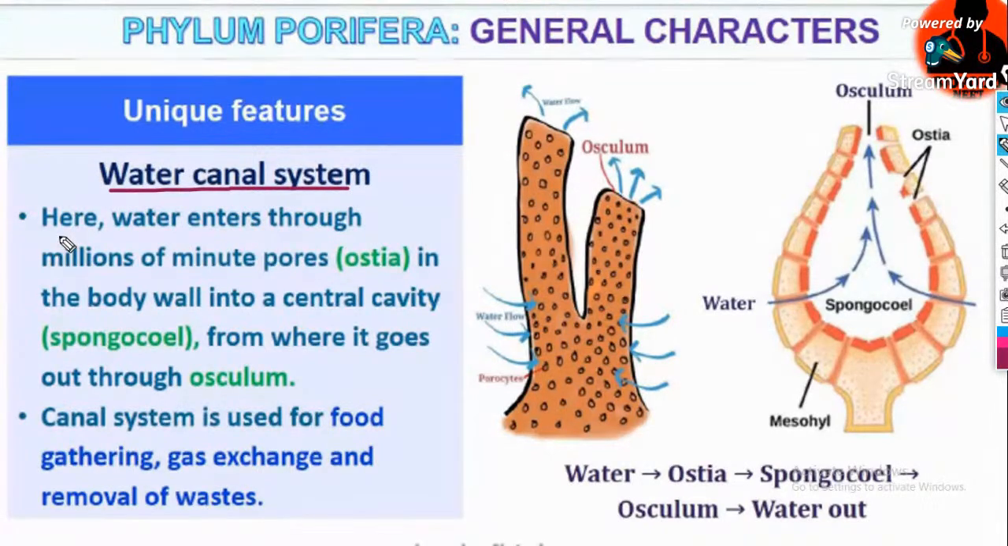And in the case of poriferans, a water canal system is present. That is, water enters through the minute pores. You can see in this diagram, look, these minute pores are ostia. Water enters into the sponges. Surely I will explain it later, okay?